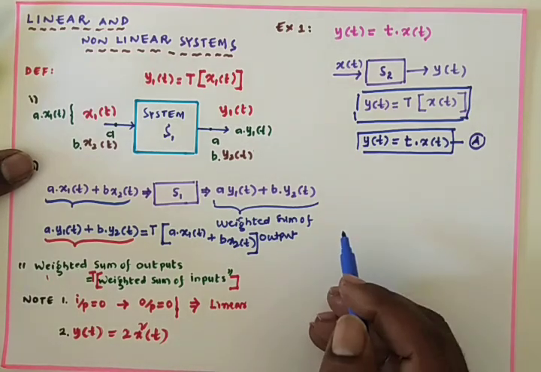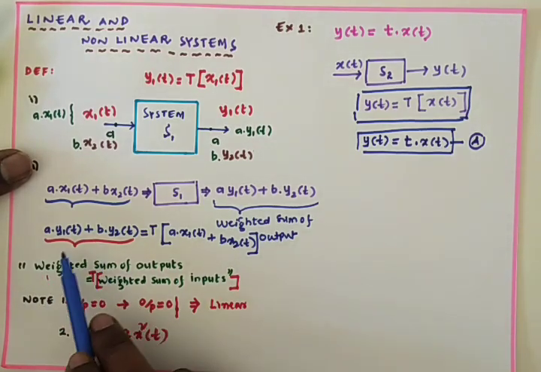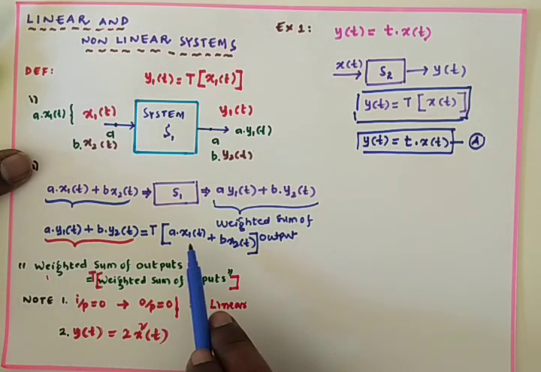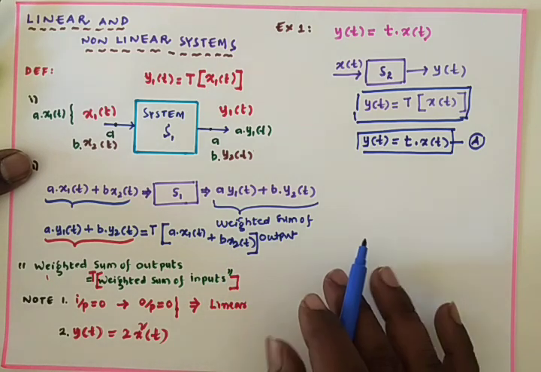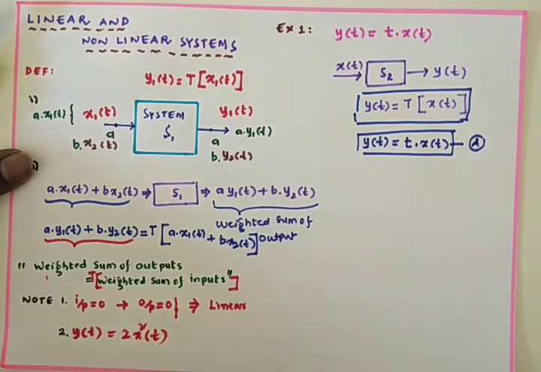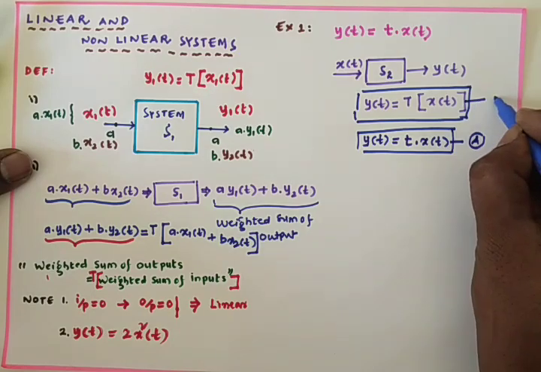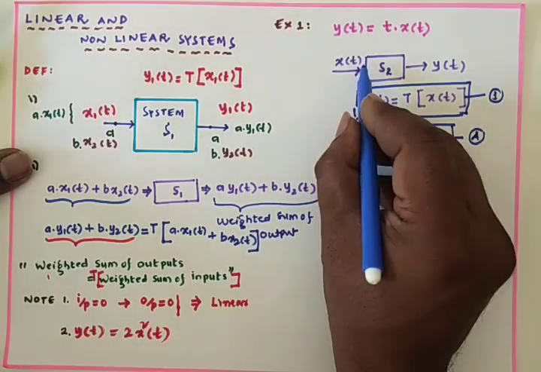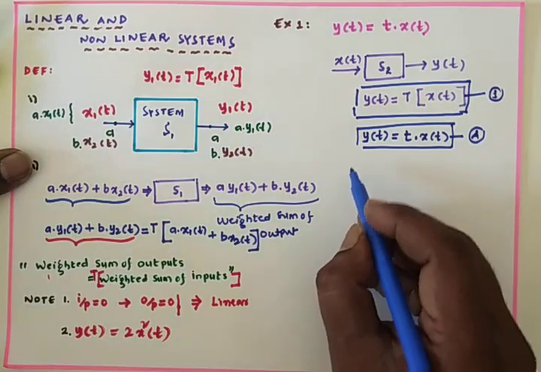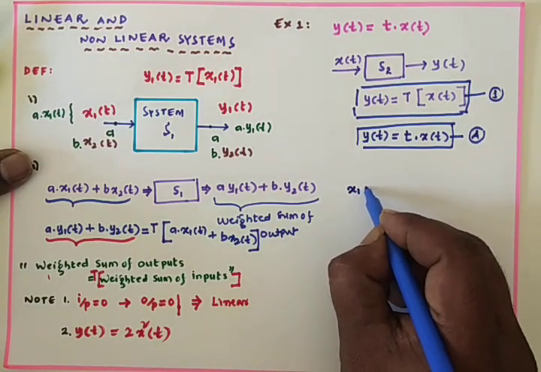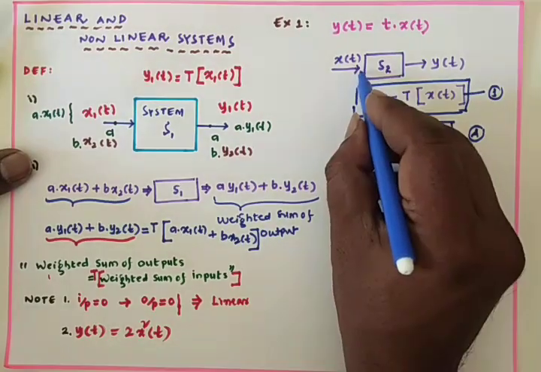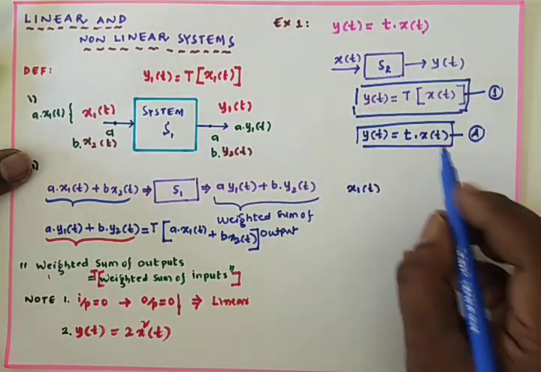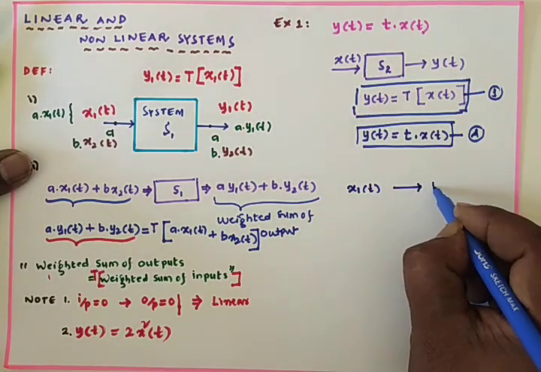Then go with what we have to prove for linearity: the weighted sum of outputs is equal to the weighted sum of inputs. Now I apply the x1 of t input. What output can I get? Output y1 of t.